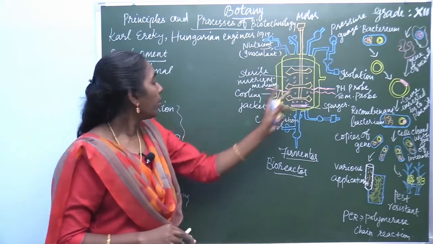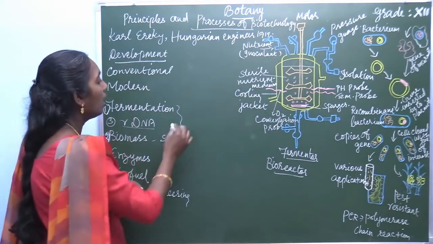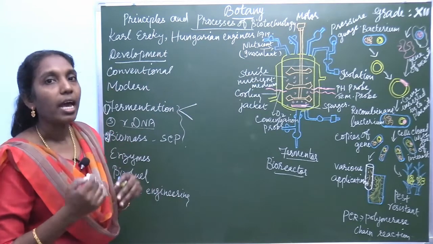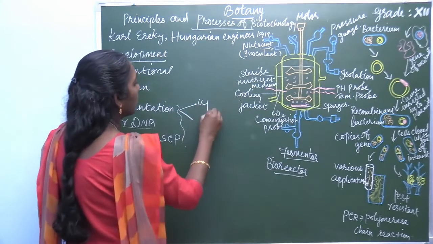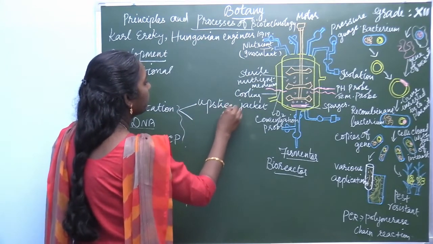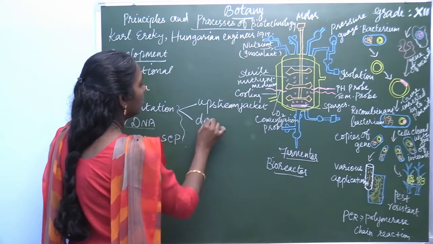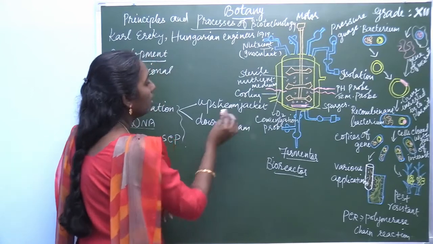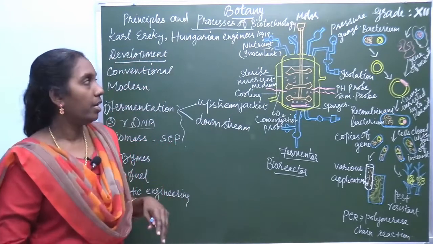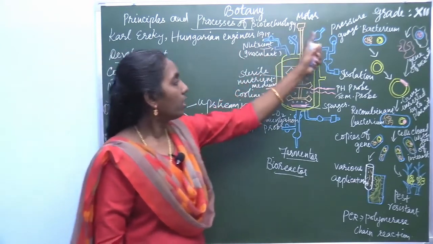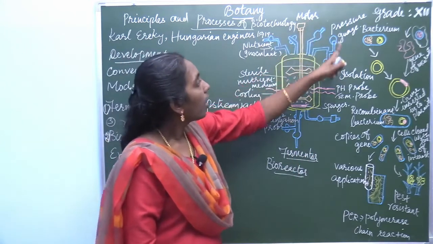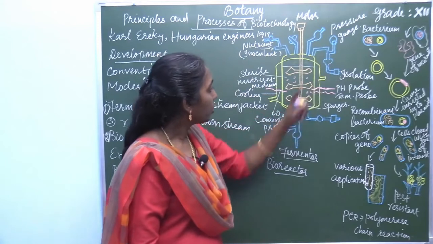During this fermentation process, there are 2 processes: upstream process and downstream process. Upstream and downstream. What are upstream and downstream? Before this, look at this fermenter. It consists of a motor and a pressure gauge. This is the pressure gauge,